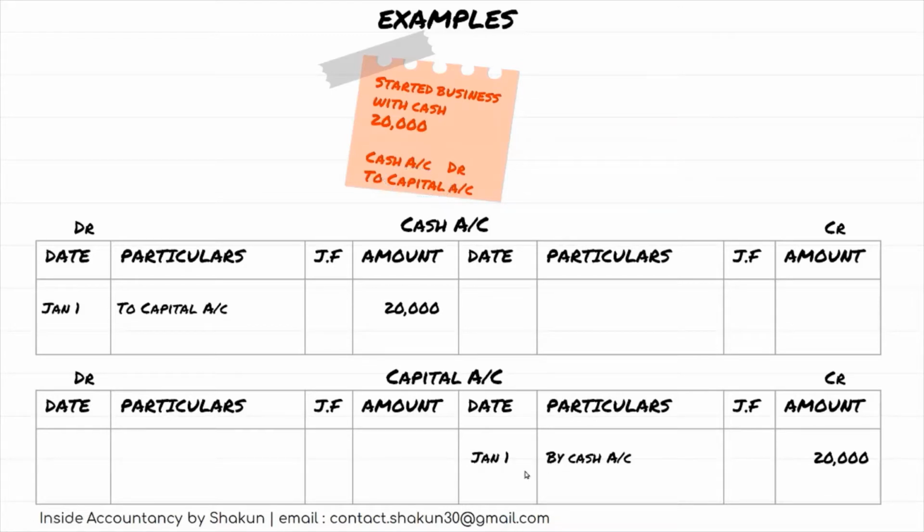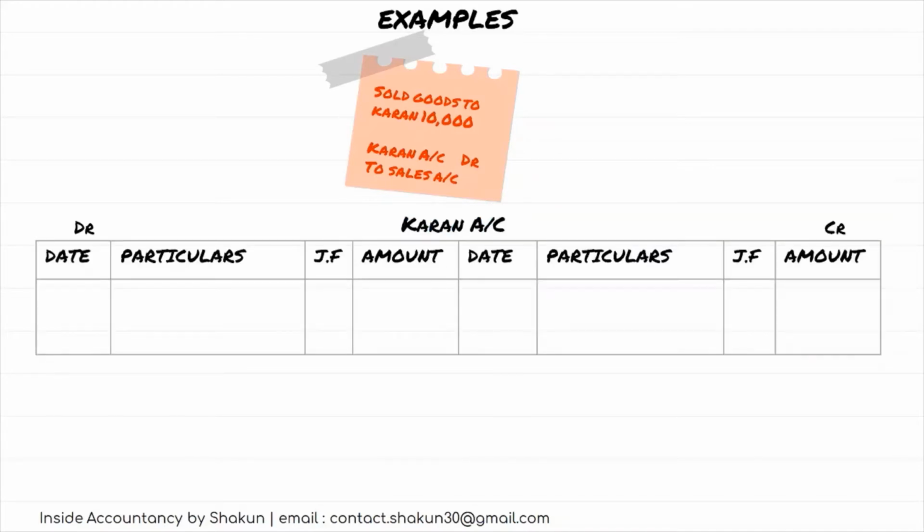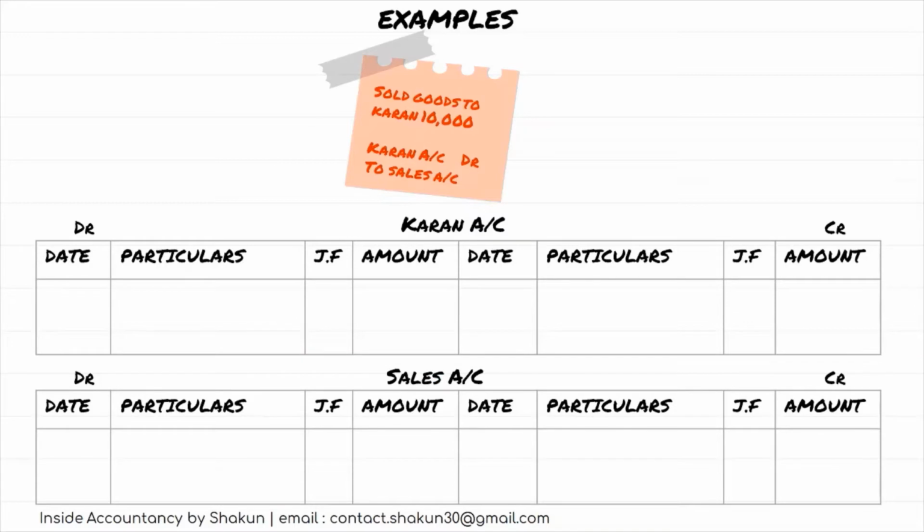Let's take another example. Sold goods to Karan 10,000. The journal entry would be Karan is the receiver, Karan account DR to sales. Since two accounts are affected here, Karan and sales, two ledger accounts will be made. One is Karan and the other is sales. Now look at the account to be debited, which is Karan. Since Karan is to be debited, we move to the debit side and we write the name of the other account, that is sales. So to sales 10,000 is mentioned on the debit side in Karan account.